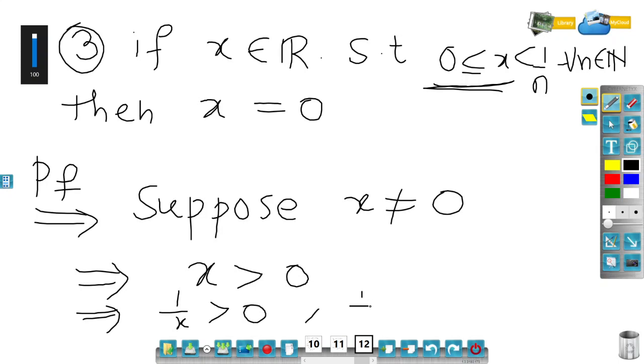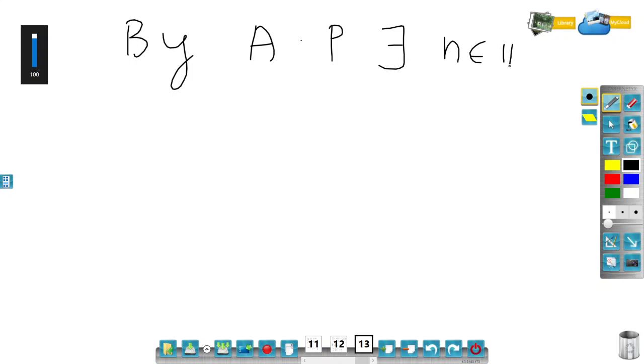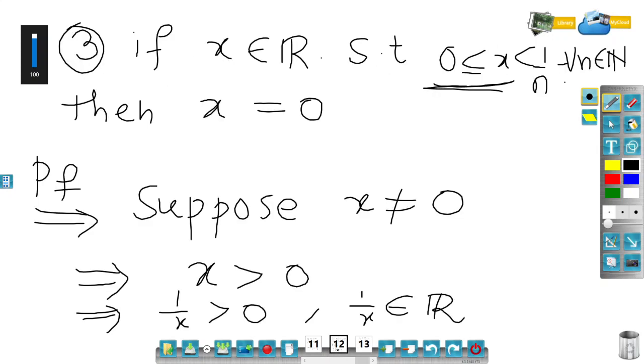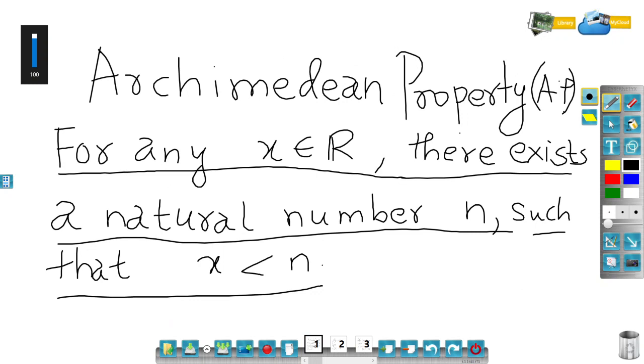So 1 by x greater than 0, which belongs to positive, is a positive real number. So by the Archimedean property, by the Archimedean principle, I can say that there exists n belongs to natural number. Here it says for all n belongs to natural number, so here n is a variable. But the Archimedean principle says the existence of a real number; in a statement I said there exists a real number.